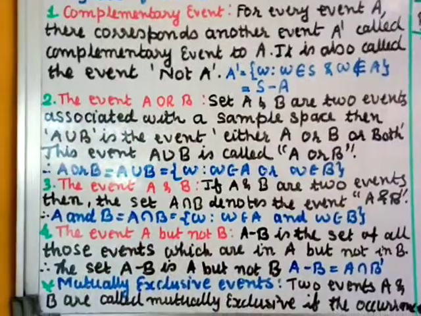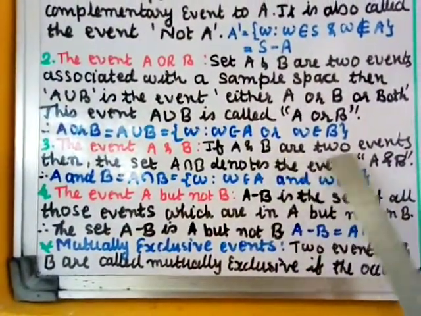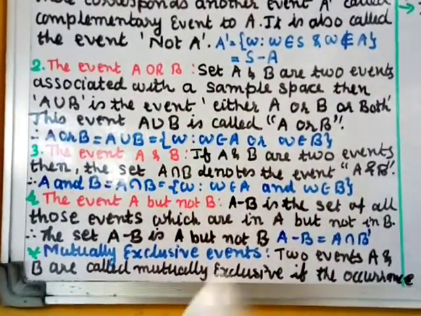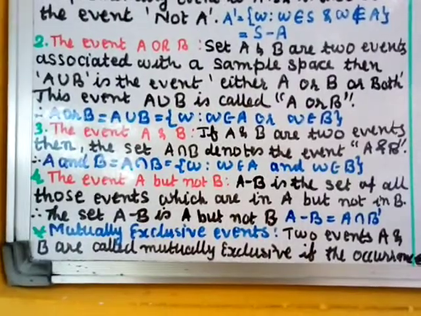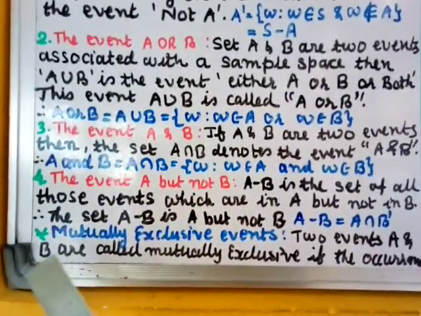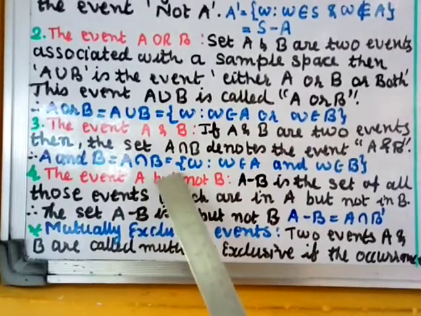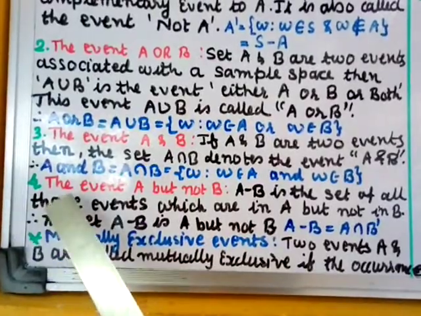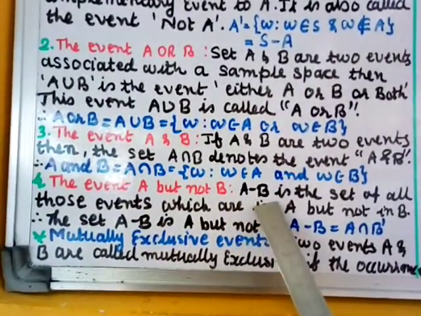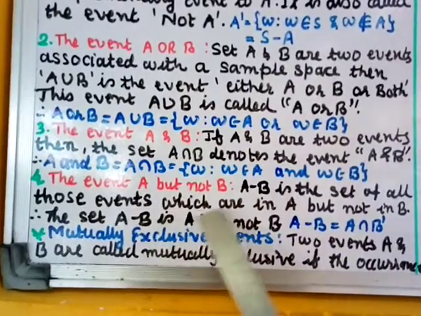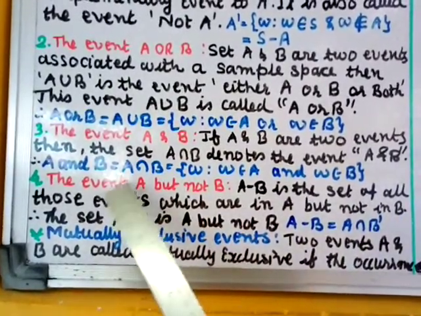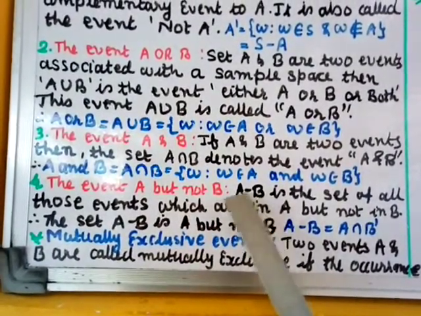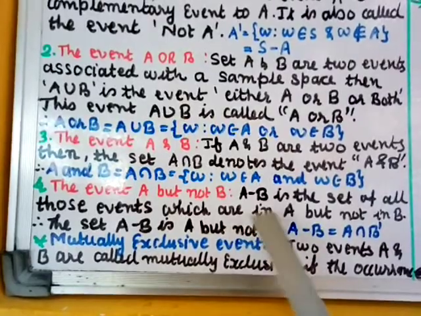Number 3, the event A and B. If A and B are two events, then the set A intersection B denotes the event A and B. So the intersection of two sets will give you the event A and B. We can define A and B equal to A intersection B equal to {omega such that omega belongs to A and omega belongs to B}. Number 4, the event A but not B. A minus B is the set of all those outcomes which are in A but not in B. So A minus B is nothing but A but not B.